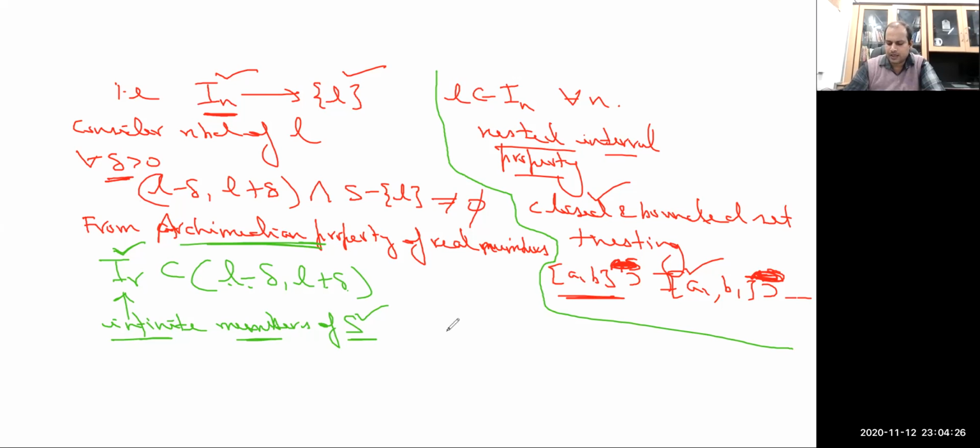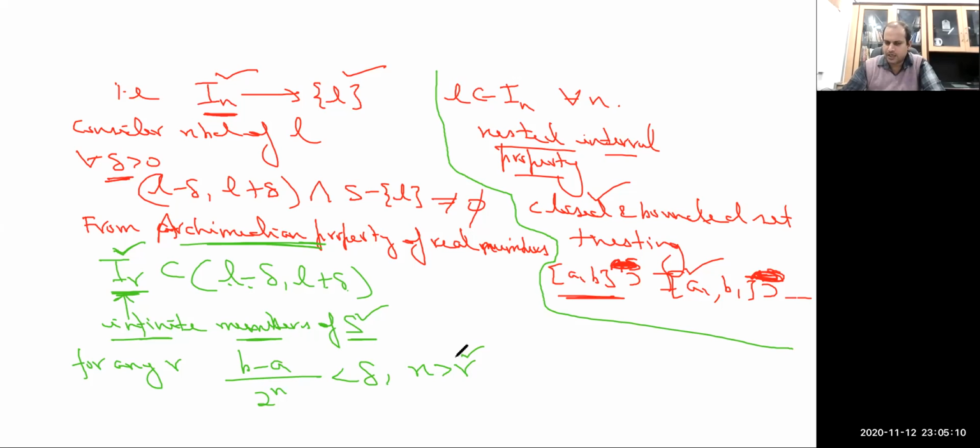Now for every delta greater than 0, one can always construct, say at the rth step, if this interval is I_r, then for any r one can always construct the interval of this length using the Archimedean property of R for n greater than r. I mean, there exists at least one r such that for n greater than r, one can always do this from the Archimedean property of real numbers. Just look at the previous lecture on the Archimedean property of R. This I have explained there.